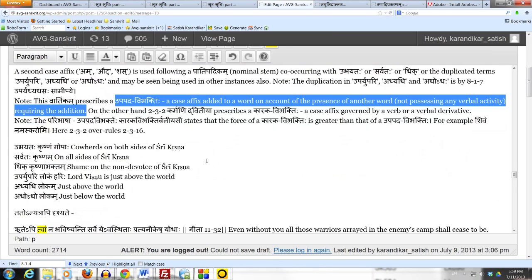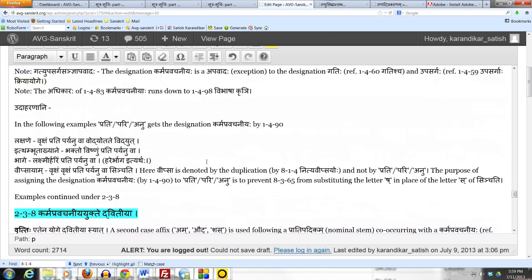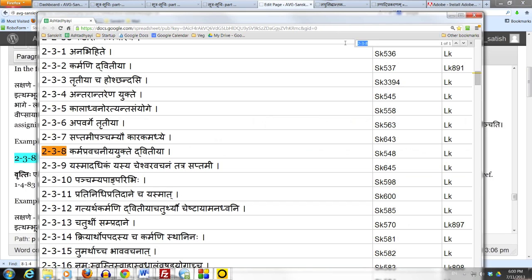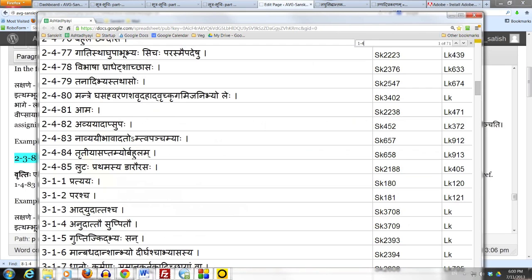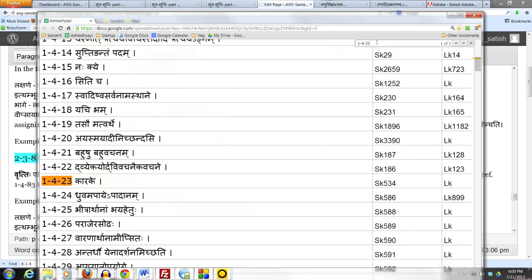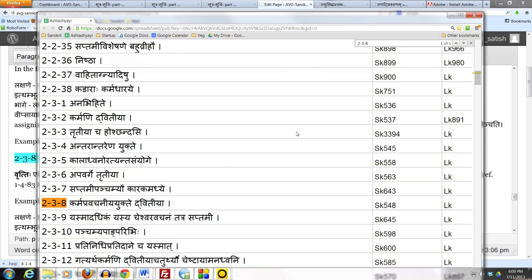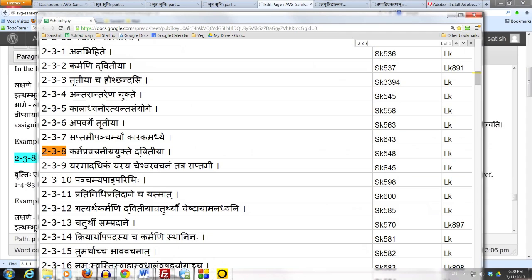So right now 238 is prescribing a second case affix based on the proximity of a term which has the sanya karma pravachaniyaha. We did not go to 1423 karake adhikaraha to get a karaka sanya. This Vibhakti assignment does not depend on any karaka sanya, and hence it is an Upapada Vibhakti, not a karaka Vibhakti.